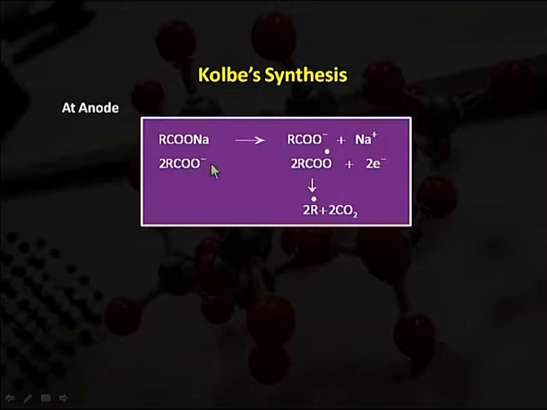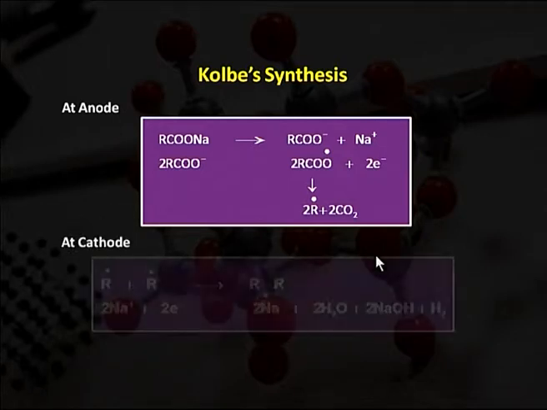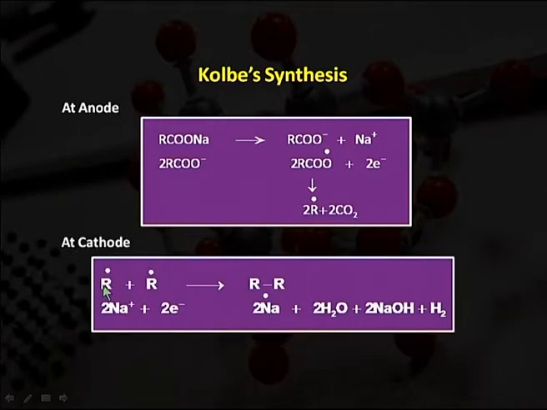Now, this RCOO, where R is an alkyl group, is converting into RCOO free radical along with the release of 2 electrons. Now, this RCOO converts into R, that is the alkyl group which is having an electron. So, this is known as a free radical, along with the removal of CO2, that is carbon dioxide. Now, at cathode, these alkyl free radicals convert into a saturated alkane.